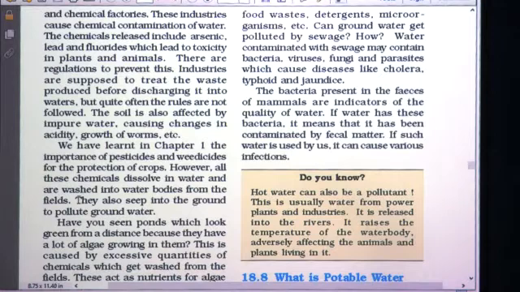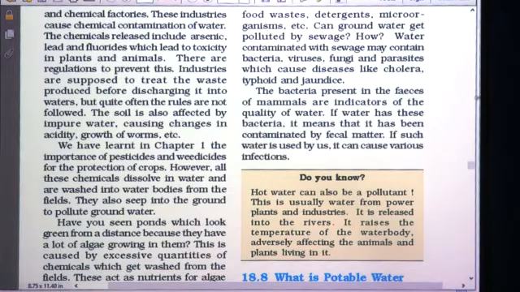They get washed away during the rain and mixed with the nearby water bodies. They also seep into the ground to pollute groundwater.